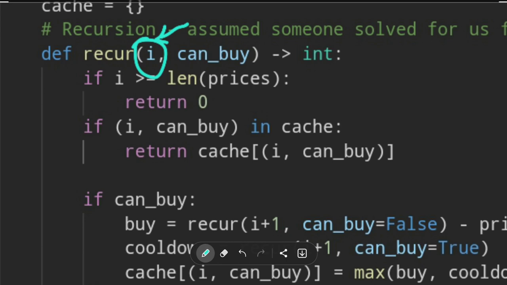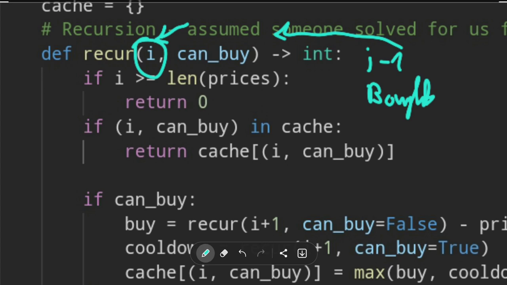But the issue is that if we are coming from I-1, if we are coming to this recursion from I-1 and we already bought, then can we buy on I? No, we cannot buy. So we are going to pass a flag whether it's possible to buy on the day of I or not possible to buy on the day of I. That's it. And we know whether it's possible to buy on the ith day or not